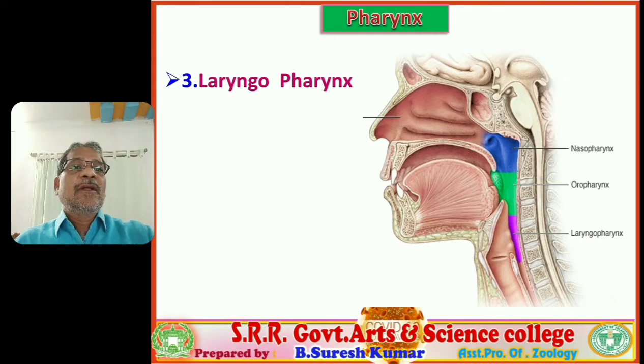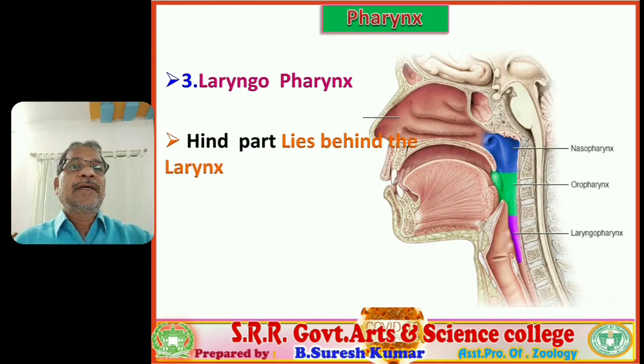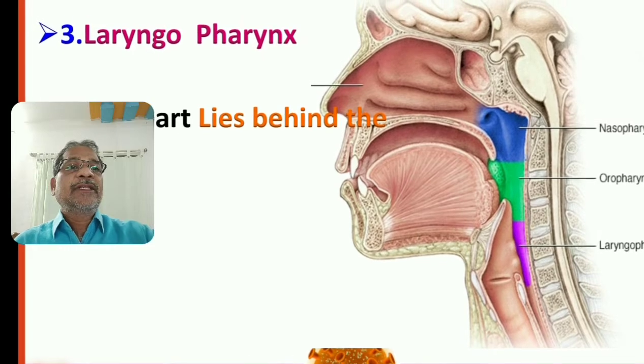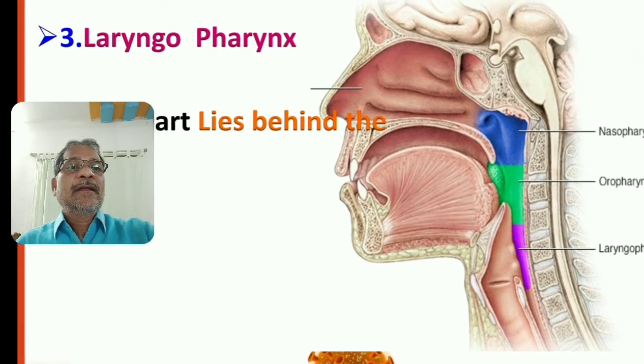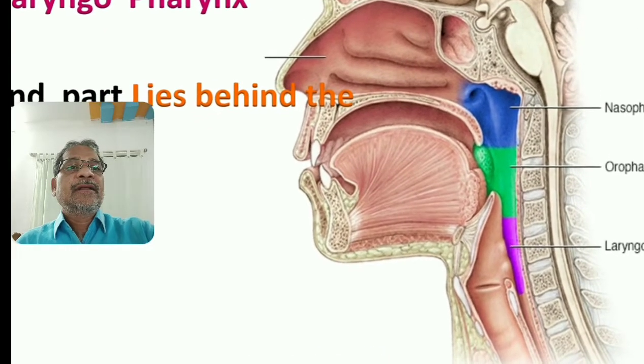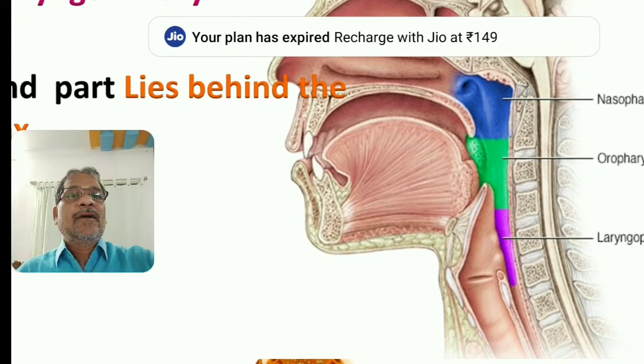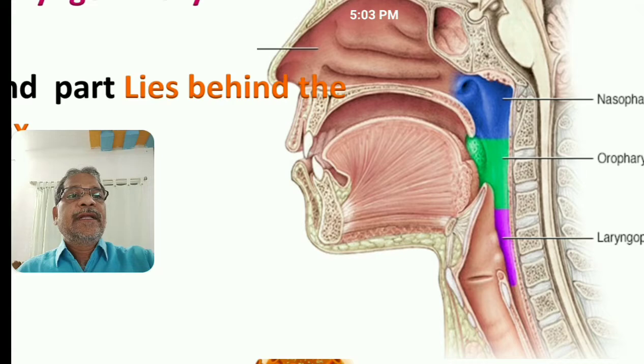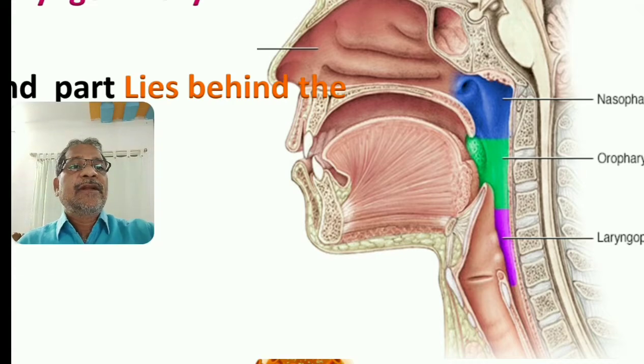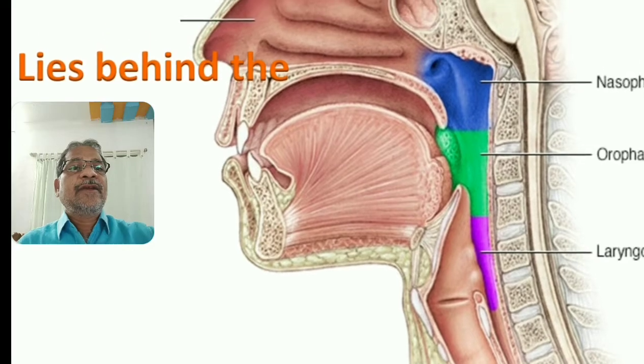So let's discuss the third region of the pharynx, the laryngopharynx. You observe this visual. In this visual, the blue color represents the nasopharynx, the green color represents the oropharynx, and the pink color represents the laryngopharynx.